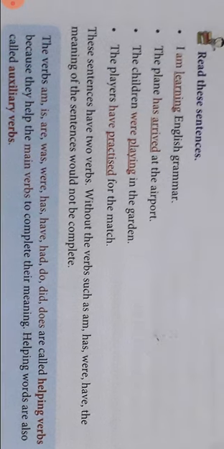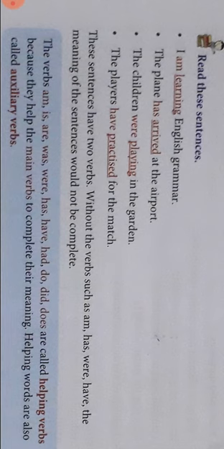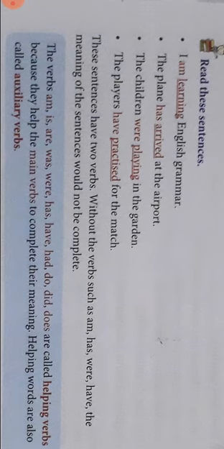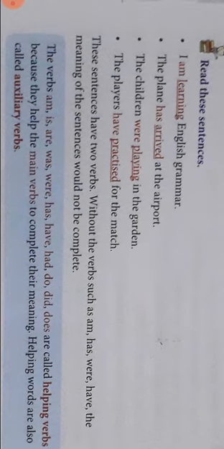Just see the example. I am learning English grammar. Am learning. See, the helping verb is what? Am. Learning is the action word. Learning what? English grammar. So it is completing the sentence. I am learning what? English grammar. So it is helping the main verb to complete the meaning of the sentence.